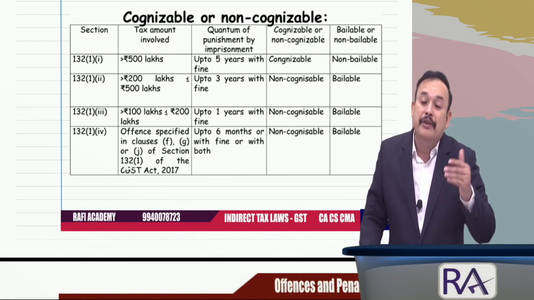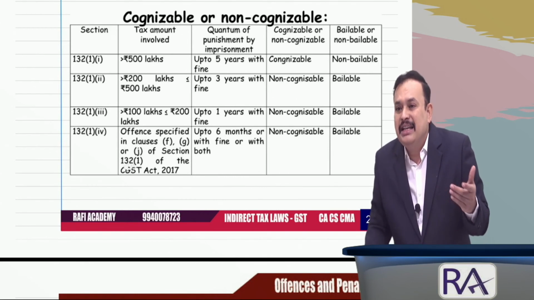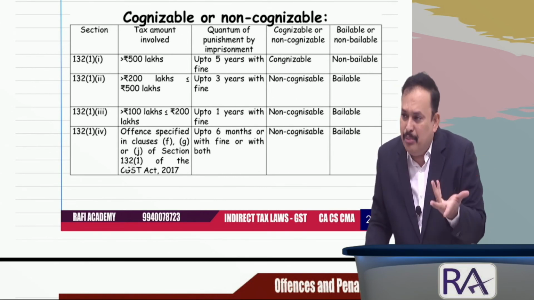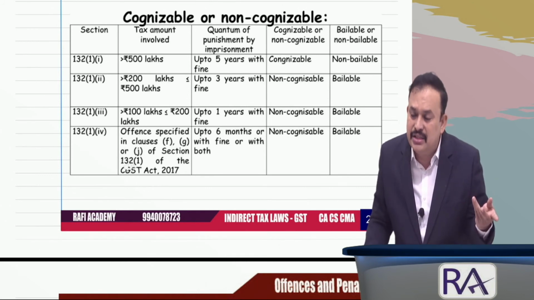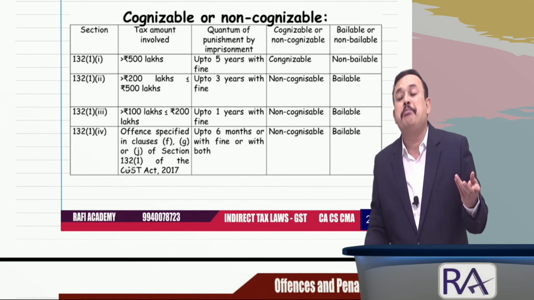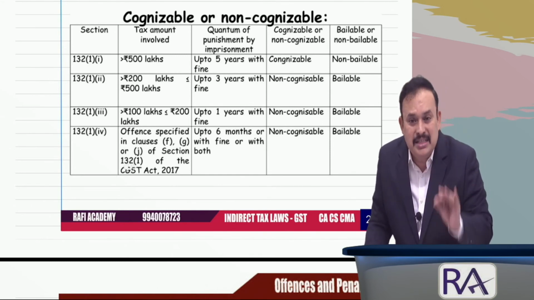If more than 500 lakhs and the offence is especially in the nature of cognizable, not bailable, in the case of more than 500 lakhs of tax evasion, in that case the maximum imprisonment is 5 years. In all cases the minimum is 6 months.